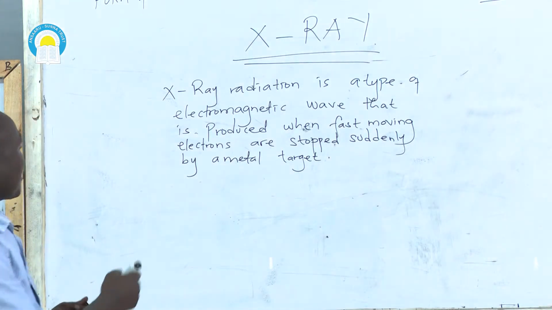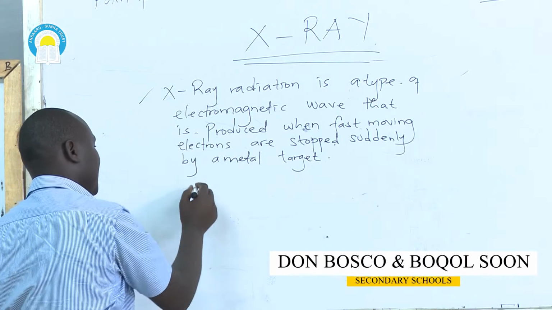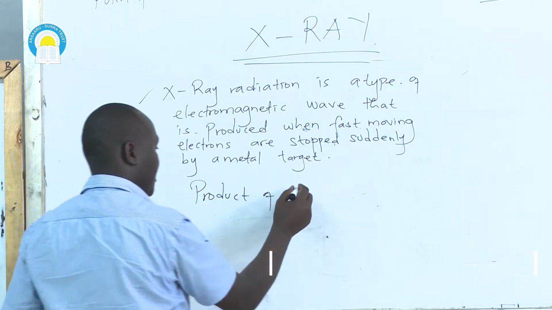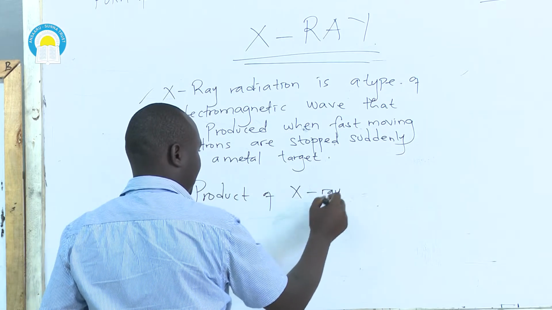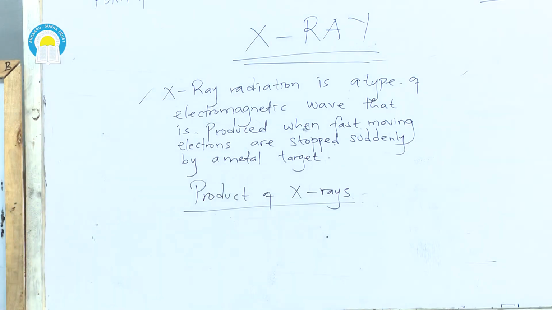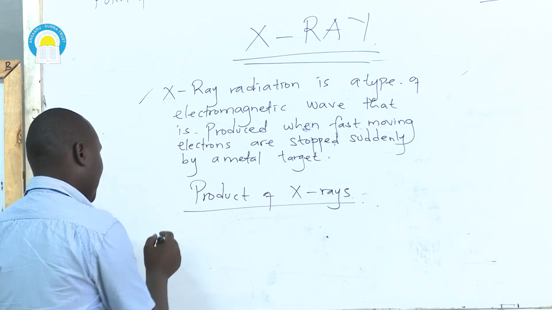Now, how can we obtain X-rays? That is production of X-rays. X-rays are produced by a special tube known as an X-ray tube.